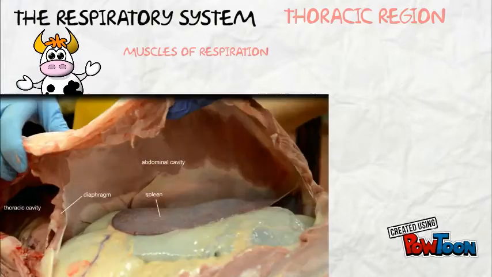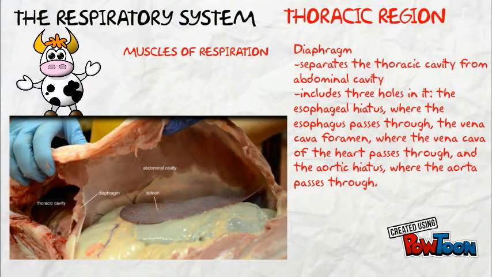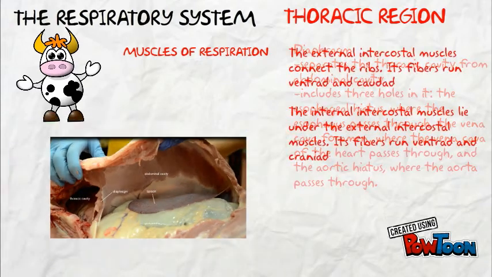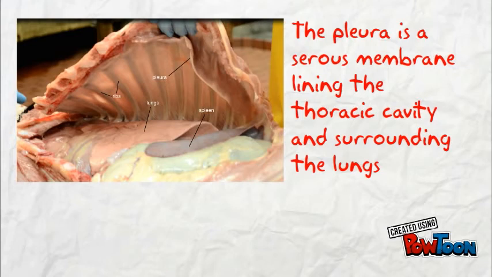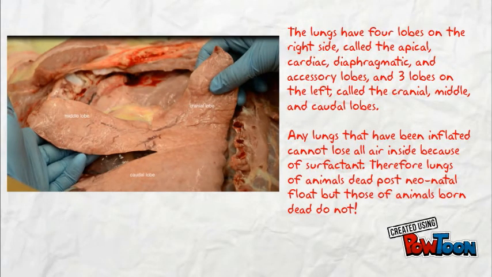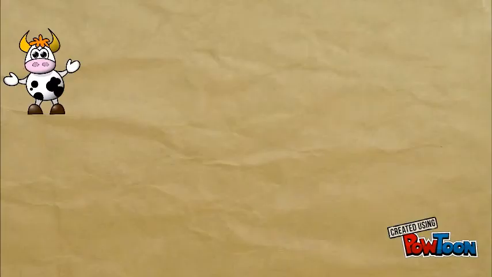The diaphragm separates the thoracic and abdominal cavity and has three holes: the esophageal hiatus, where the esophagus passes through, the vena cava foramen, where the vena cava of the heart passes through, and the aortic hiatus, where the aorta passes through. The external and internal intercostal muscles connect the ribs. The pleura lines the thoracic cavity and surrounds the lungs. The lungs have four lobes on the right side: the apical, cardiac, diaphragmatic, and accessory lobes, and three lobes on the left, called the cranial, middle, and caudal lobes.